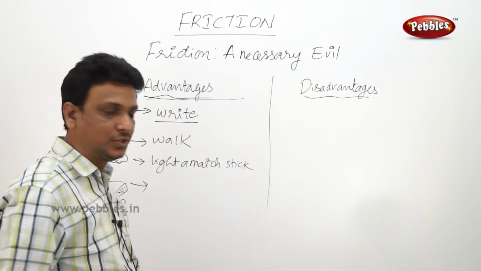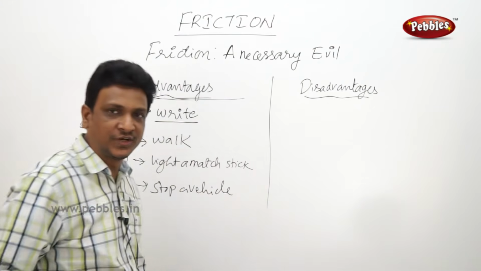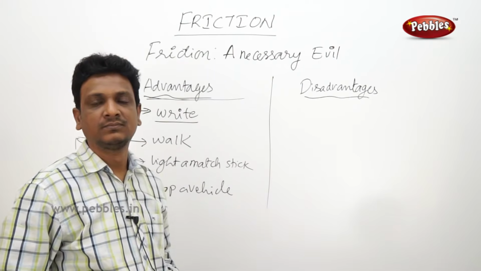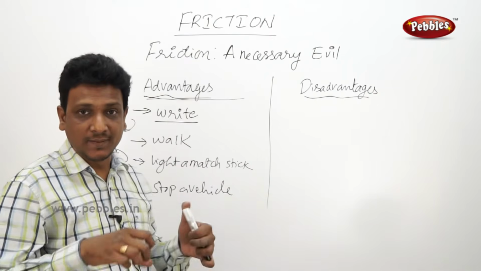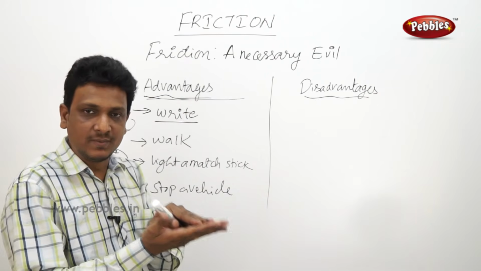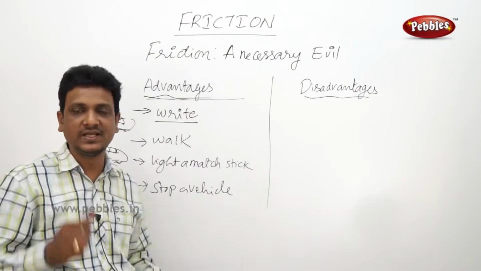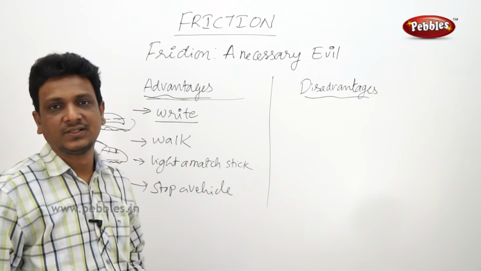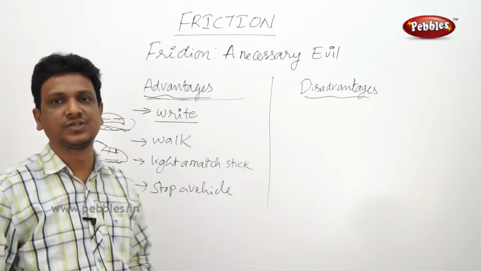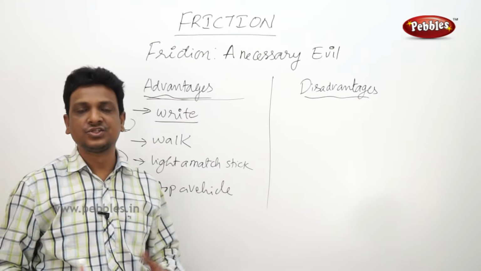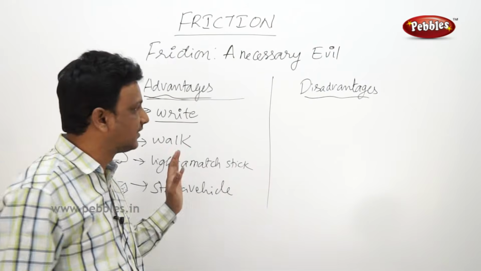And what are the other advantages of friction? You can stop a vehicle. If there is no friction, you cannot stop a vehicle. We are applying brakes. The tires have got friction with the road. When you apply the brakes, the friction is more. It will make the vehicle stop. If the friction is not there, you cannot stop or control the vehicles, so accidents take place. So these are a very few instances where we find the advantages of friction. But there are a lot of advantages. You can make a note of all the advantages that we have with friction in our day-to-day life.